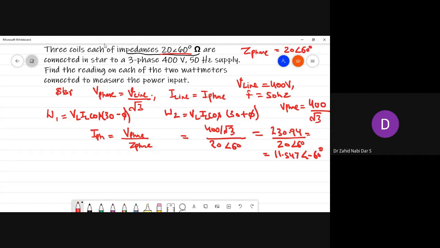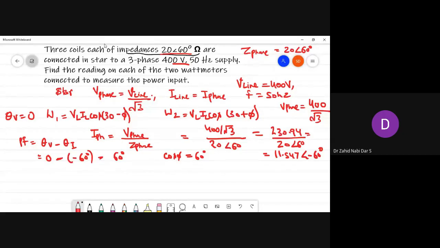Now you tell me, angle of voltage, nothing is there. So power factor you can directly calculate: theta V minus theta I. So theta V value is how much? Zero, because nothing is mentioned over there. Minus theta I, theta I is minus 60 degrees. So this will become plus 60. So your power factor, your cos phi is equal to how much? 60 degrees. So you can write cos phi is equal to cos 60 degrees.